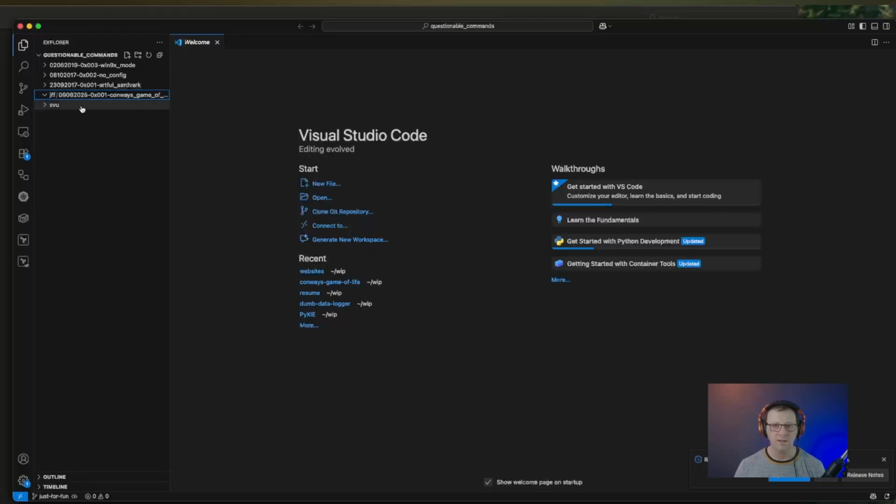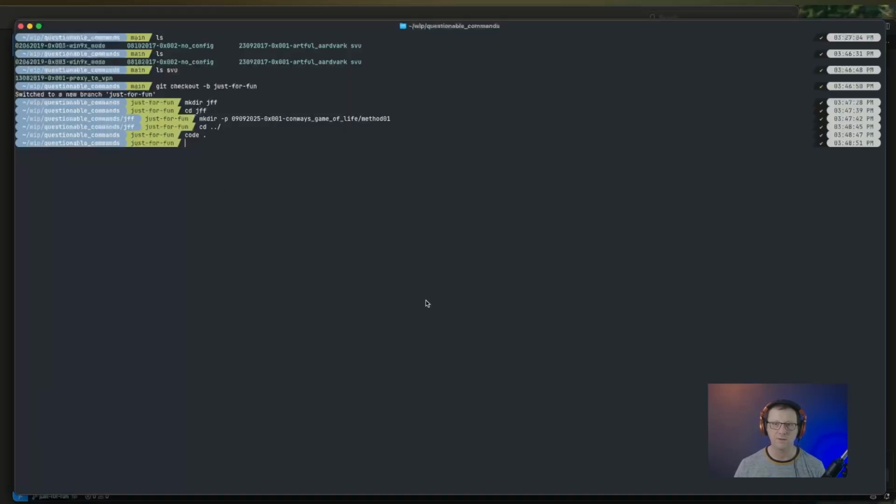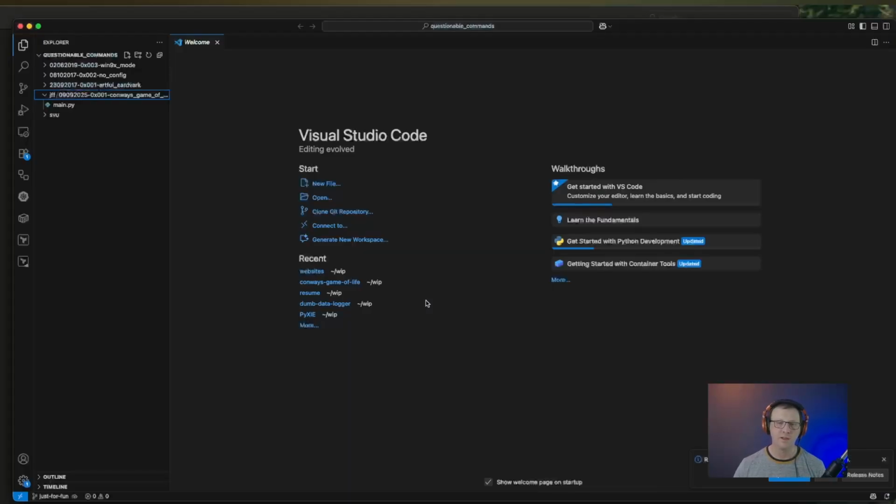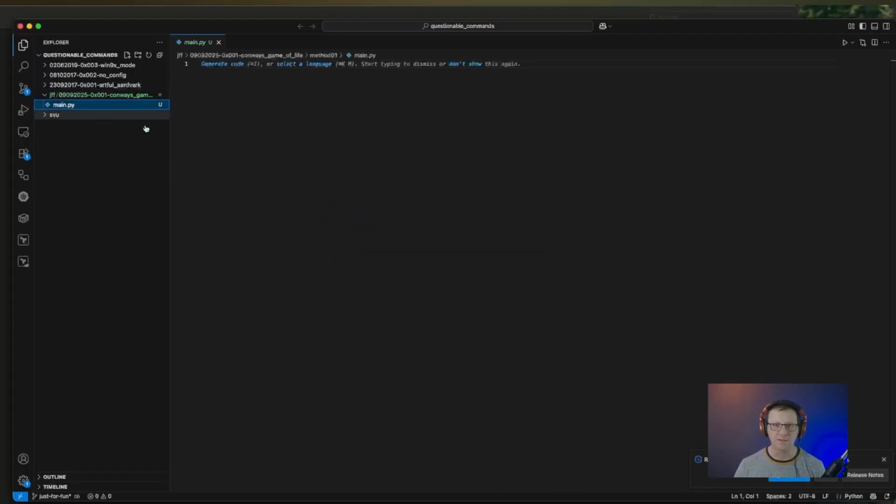All right, so we'll go one directory level higher and we'll fire up VS Code. And then in here, we don't have anything yet, so let's touch our new file, JFF, method1 main.py. And like I said, I'm going to keep this super basic. I'm not even going to create a main method here. So what's the first thing that Conway's Game of Life needs? It needs a field for all the critters to play in, right? So let's just keep it simple, use a list.